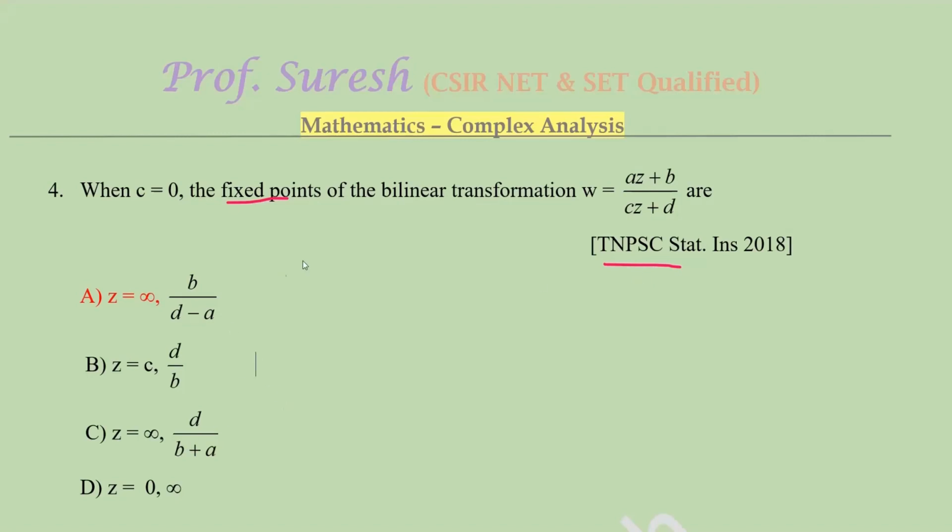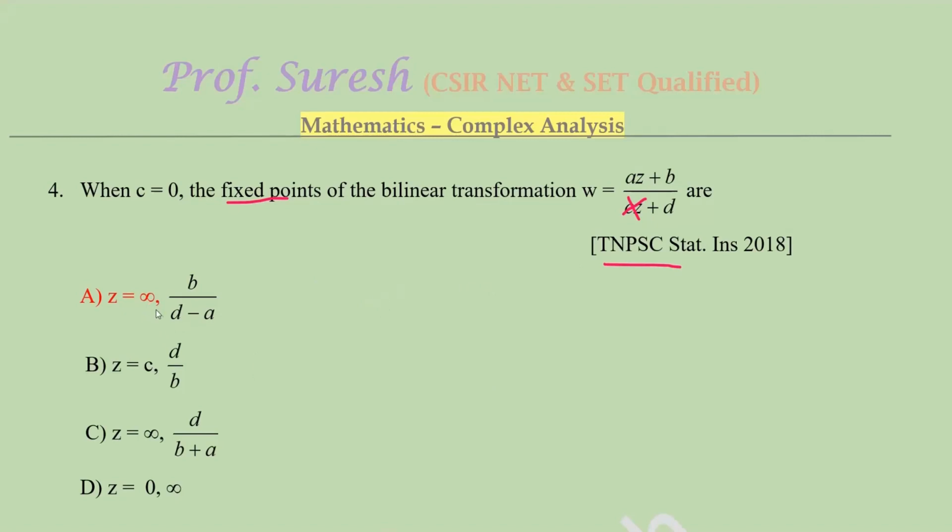So how to find out this? C equal to 0 is given. So remove this term. You can substitute and find out. If you substitute Z equal to infinity, what will you get? Z equal to infinity means A into infinity is infinity. Infinity plus B is infinity. Infinity by D is infinity. So you get W also infinity. So infinity is mapped to infinity.